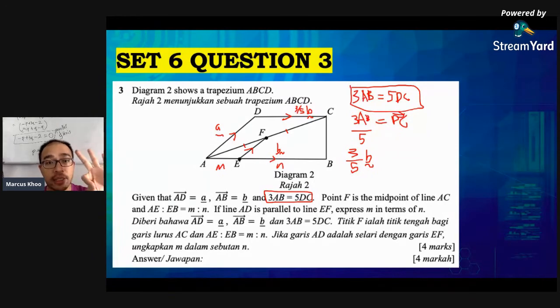Okay, if there are 3 levels to vector type questions, this would be a level 2 question. So far, we've been looking at only level 1 questions. This would be a level 2 question, because it requires a little bit of strategizing.